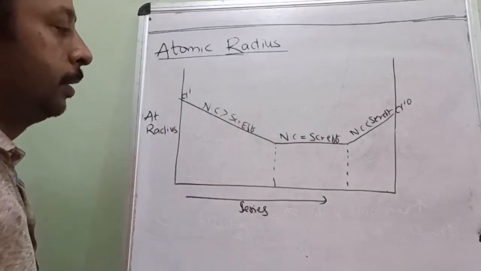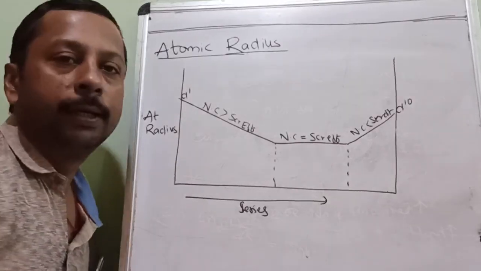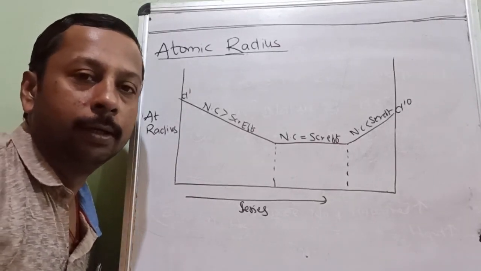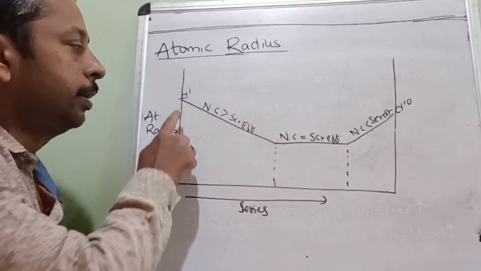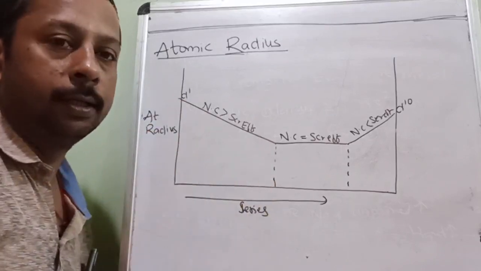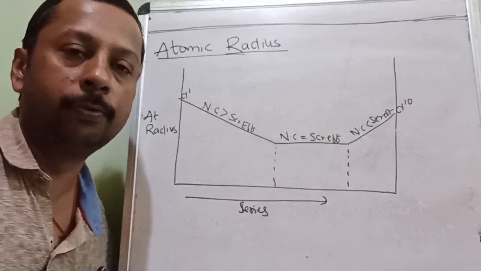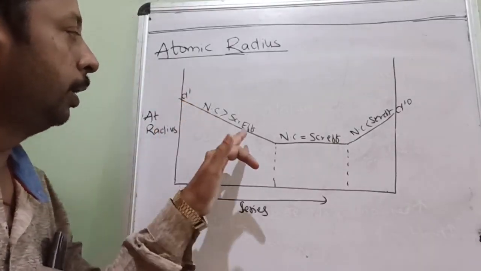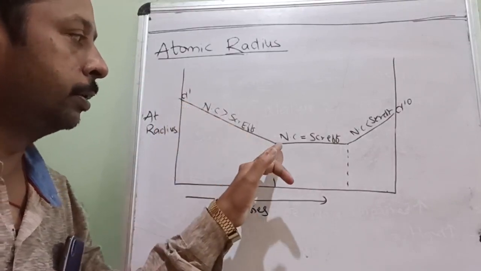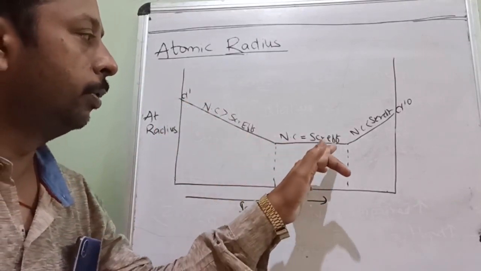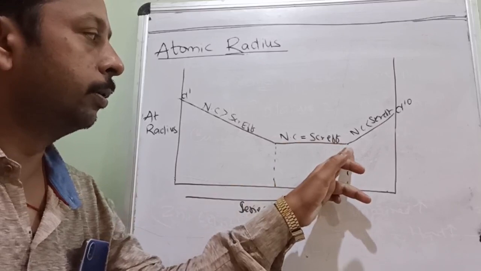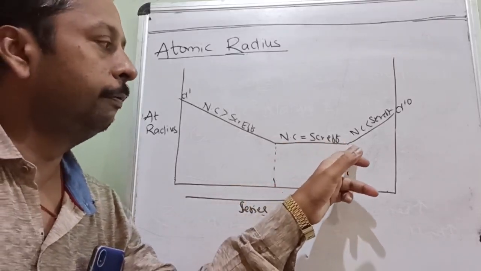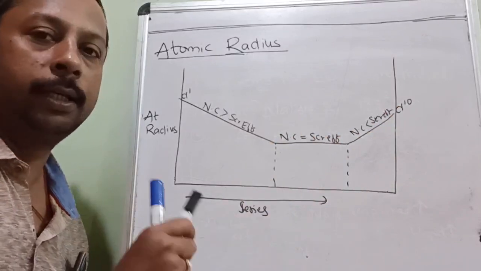So what am I going to explain? Atomic radius variation in a series is not regular. It first decreases towards the center up to d5. There is a continuous decrease from d1 to d5. From d5 to normally d8, there is a constant atomic radius. Again from d8 to d10 there is an increase.